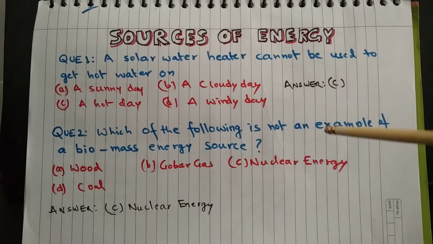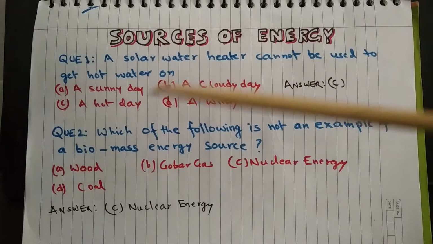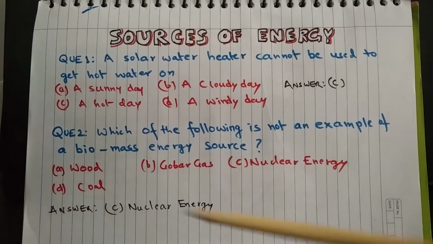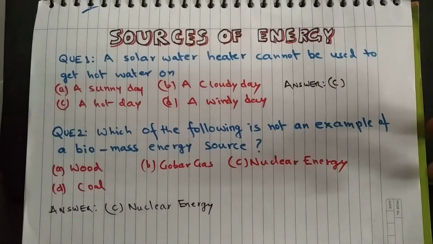Question 2. Which of the following is not an example of a biomass energy source? Options are A, wood; B, gobar gas; C, nuclear energy; and D, coal. And the answer is option C, nuclear energy.